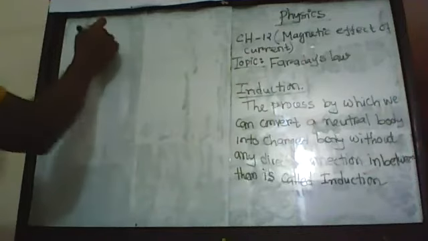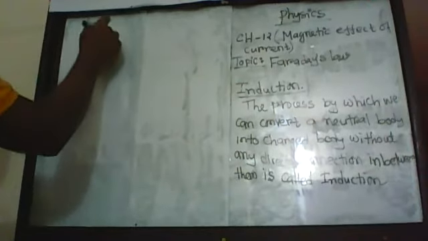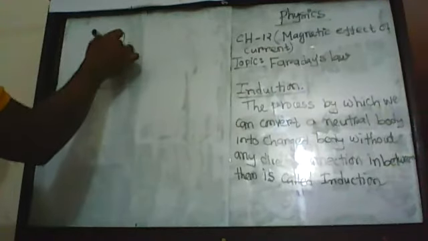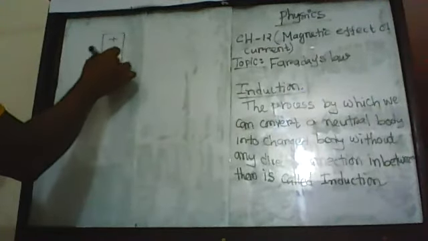Now, boys and girls, the next step, listen to me. We can give some example and explanation of induction process. Say, this is a metallic charged body, and the charge of this body is positive charge.